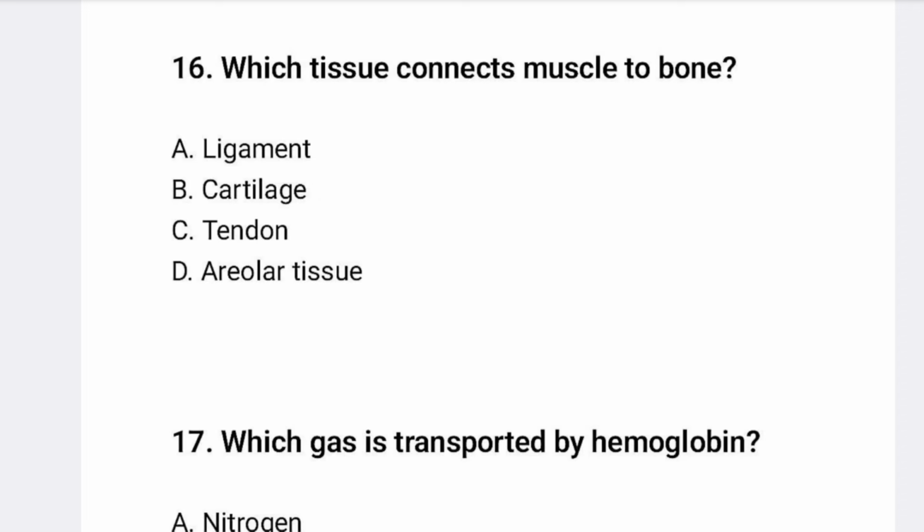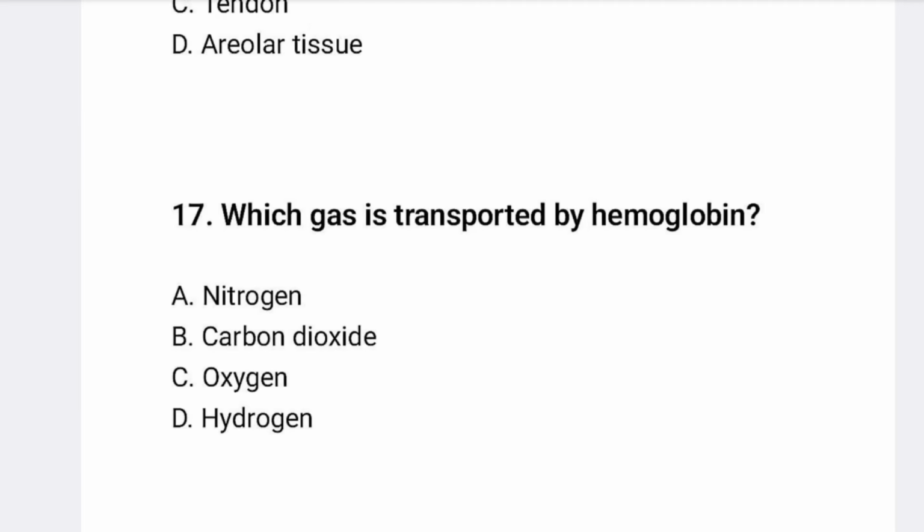So tendon connects muscles to bone, not bone to bone. The tissue that connects bone to bone is known as ligament, but the tissue that connects muscle to bone is known as tendon. So for number 16, the correct option is C, tendon, not ligament.